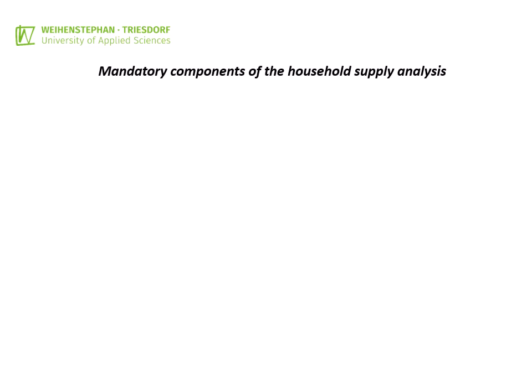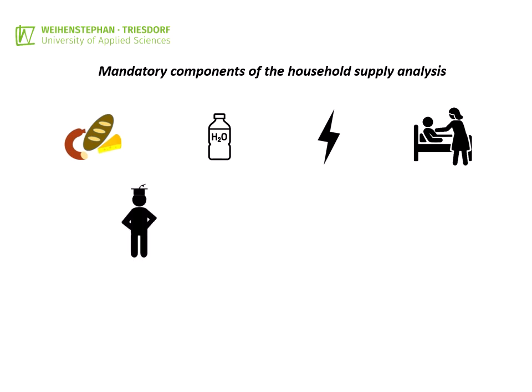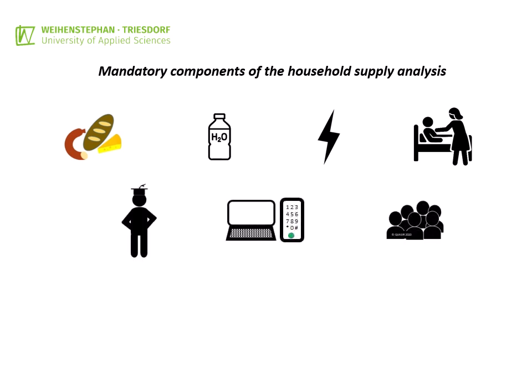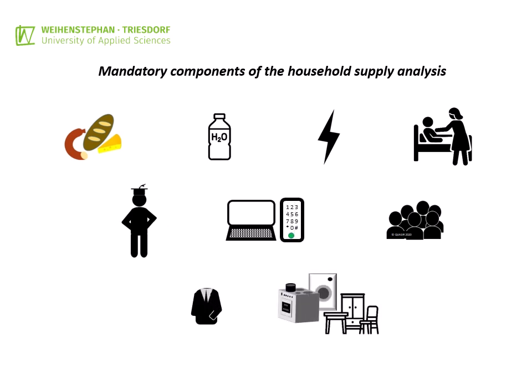An analysis of household supply considers the provision of food, water, energy, health, education, communication means, and social and cultural participation as mandatory areas. In individual cases, special areas such as clothing and household equipment may also be included.